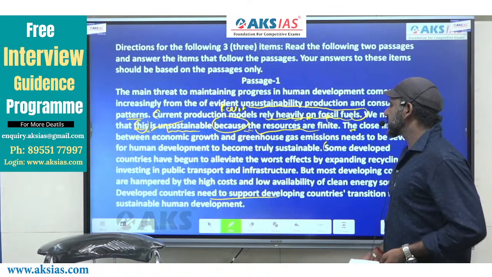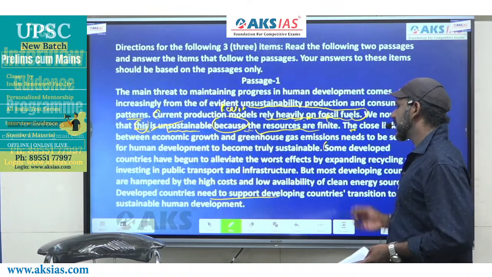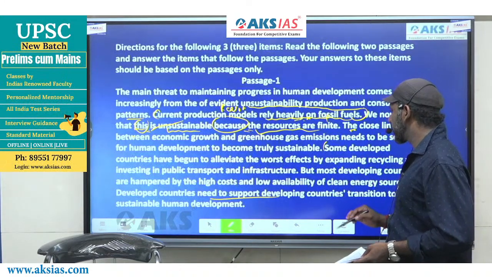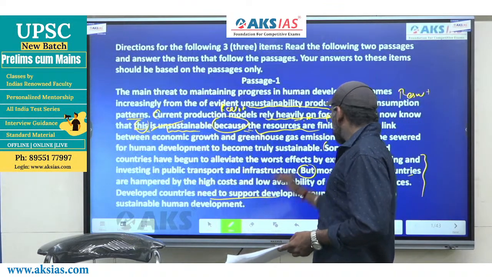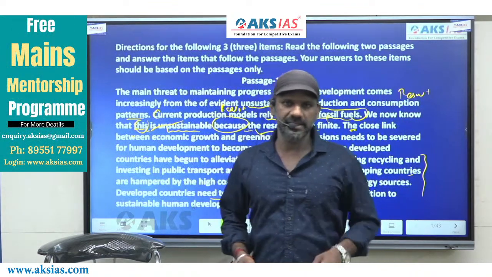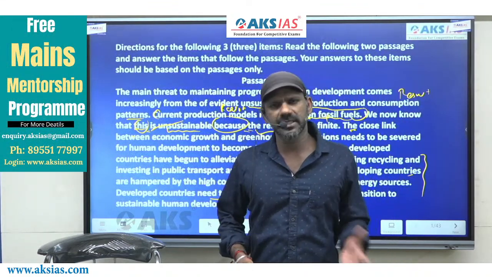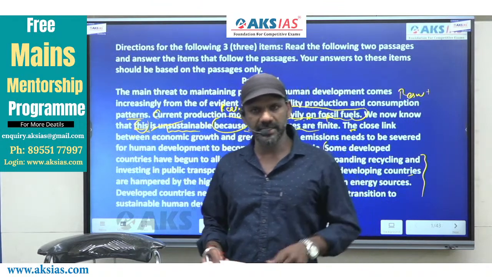Some developed countries have begun to alleviate the worst effects by expanding recycling and investing in public transport and infrastructure. But is a contrast indicator. Now every indicator connects two ideas. If it is a contrast indicator, a support indicator, or a cause and effect indicator, every indicator connects two ideas.